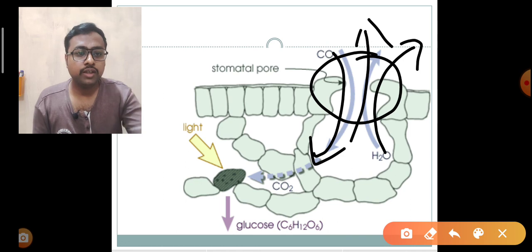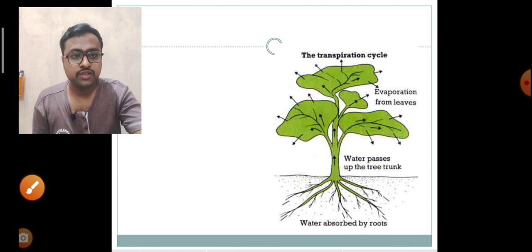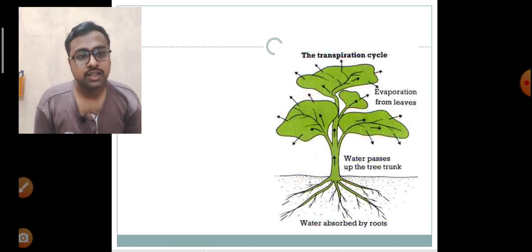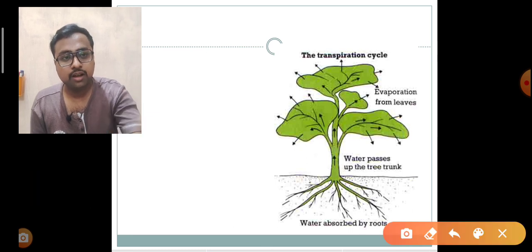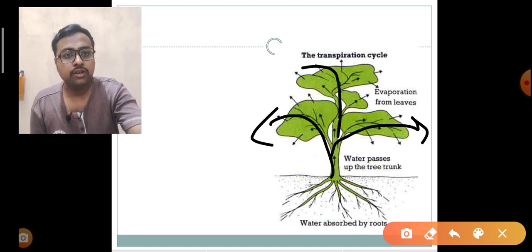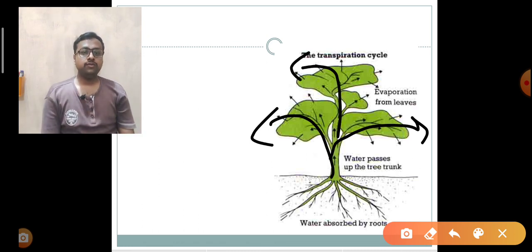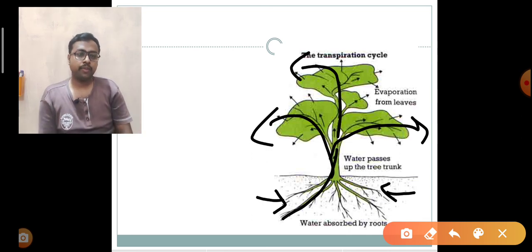So this was about transpiration and the factors which affect transpiration. You can see the image here. The water is transported across the cell body, and the water which is present in leaves is removed, and new water is absorbed from the soil. So this is how it works.